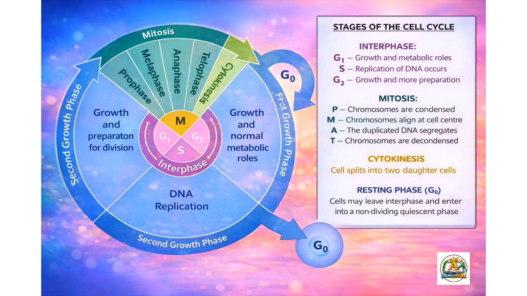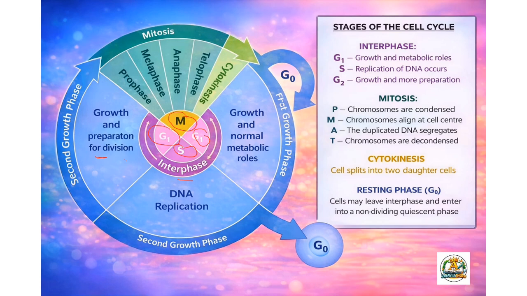Once again, you can see the first growth phase, this is the G1 phase. And this is the S phase, DNA replication. And this is the G2 phase, where there is growth and preparation of the cell for further cell division. This is all called the interphase. And this is the M phase, which is either mitosis or meiosis.